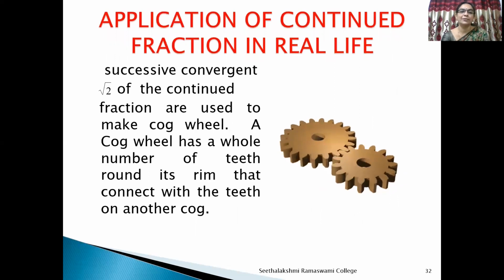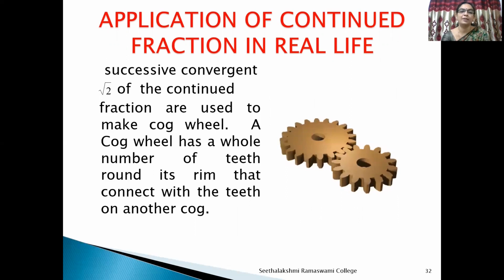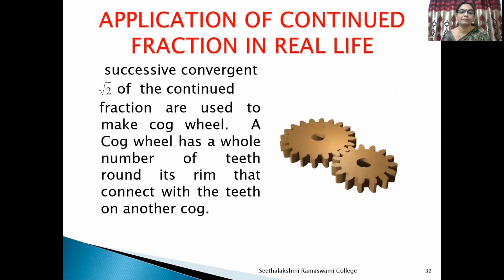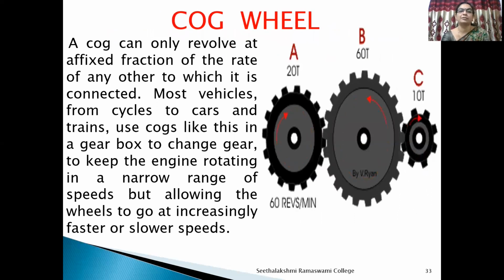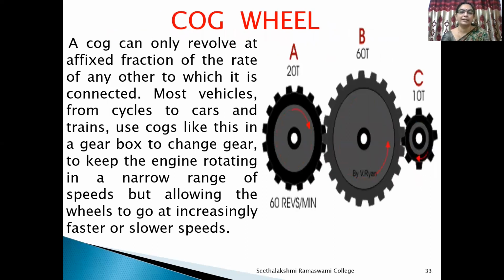Successive convergents of the continued fraction of root 2 are used to make cogwheels. A cogwheel has a whole number of teeth around its rim that connect with the teeth of another cog. A cog can only revolve at a fixed fraction of the rate of any other to which it is connected.